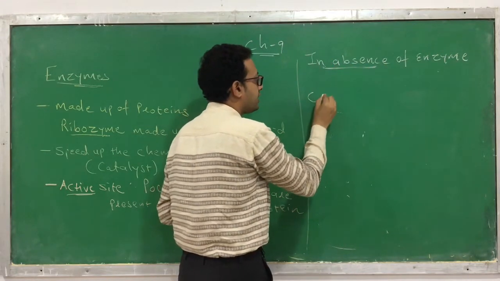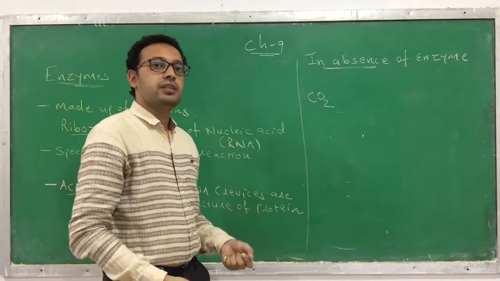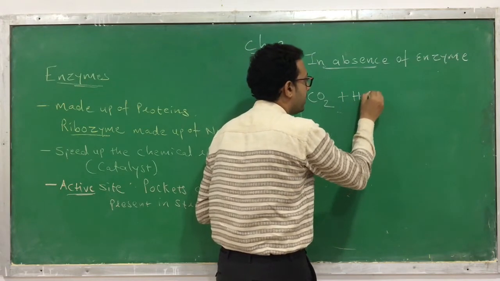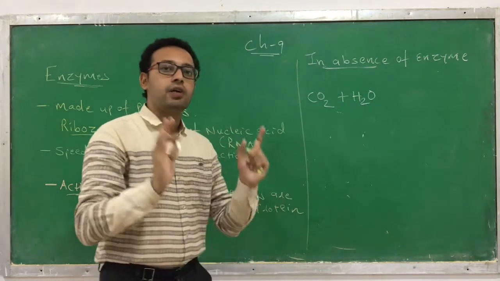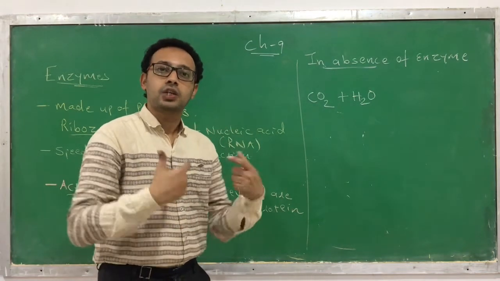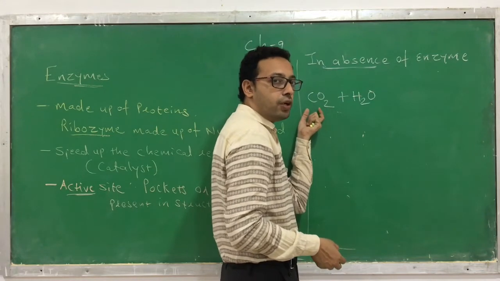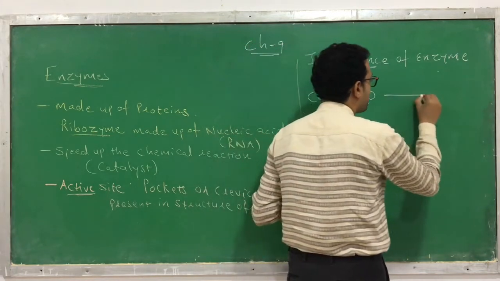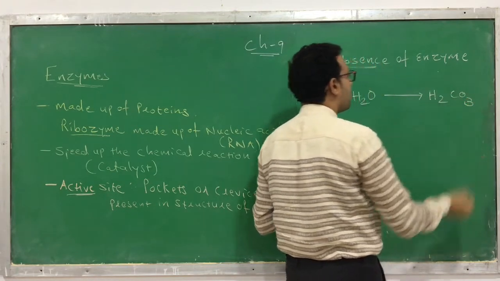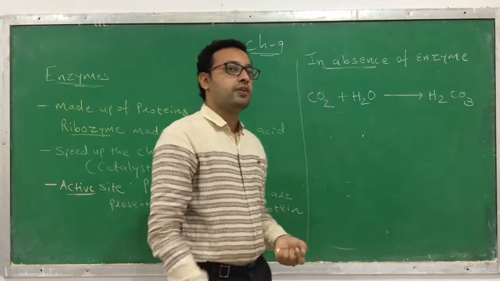You know that the CO2 generated in our body is a waste material that reacts with water, because water is present in abundant quantity in our body. Our body, or any living organism, contains a good quantity of water. So the CO2 generated in our body and the water react together and form H2CO3, which we call carbonic acid.